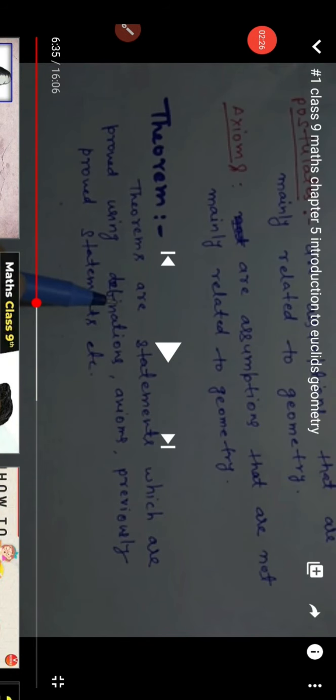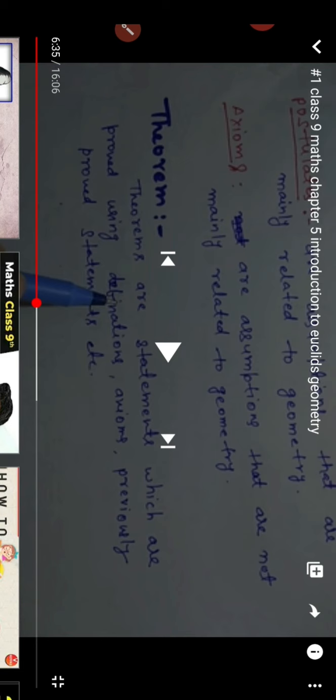In this chapter you have learned these four new words. First is axioms, second is postulate, third is theorem, and next is corollary. Axioms and postulates are universal truths which are accepted to be true without proof.